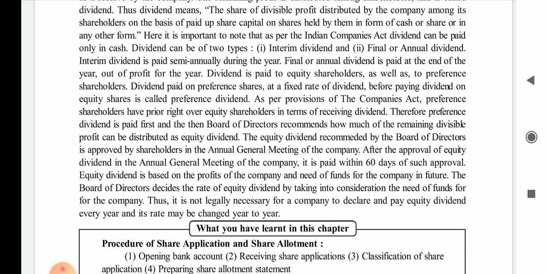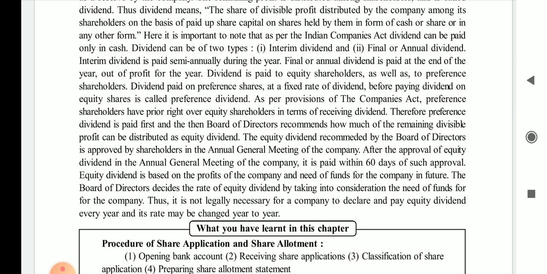Here it is important to note that as per the Companies Act 2013 in India, a company cannot distribute its dividend in other forms; dividend can be paid only in cash.